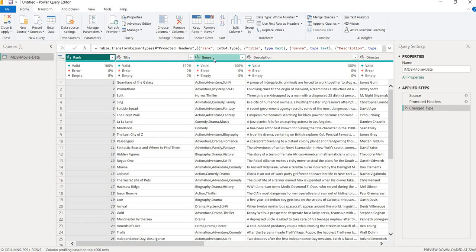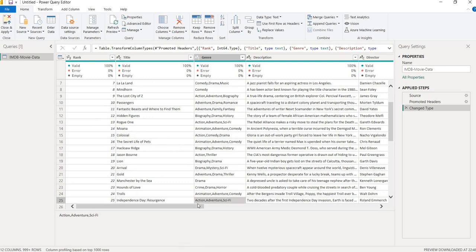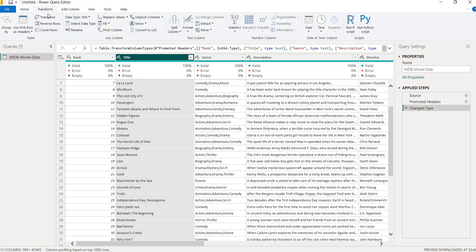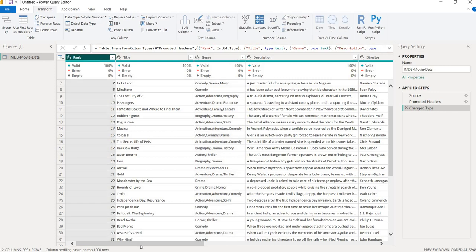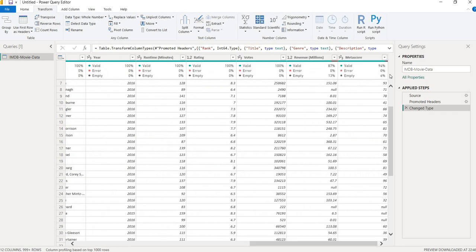So it has rank, title, genre and description, everything is there. And if we look at the data types, genre is text, rank is whole number. It is given correctly. Okay, so first of all, you know how it works in Power BI Power Query. Here are the left pane, right pane, the applied steps and the properties. So first of all, I will change the name to movie data.